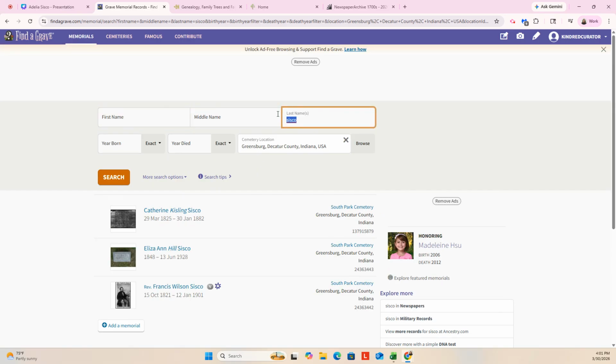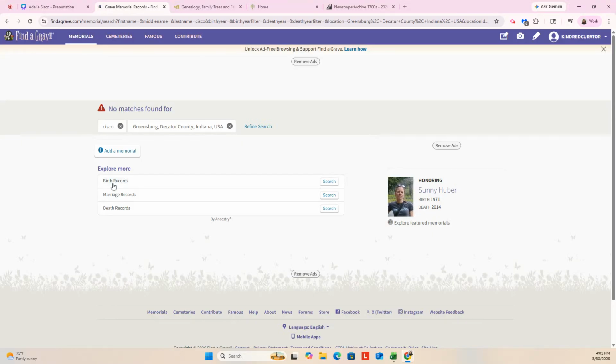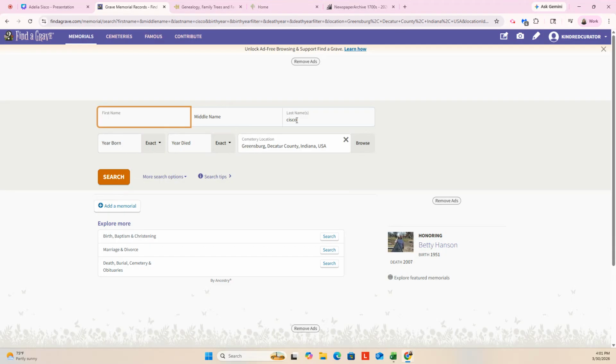One thing I did notice when I saw the gravestones with the other Siscos, there was one that was spelled differently, which I thought was weird. It was spelled with a C, Sisco. So let's see if I get any hits for C Sisco. Yeah, none found.